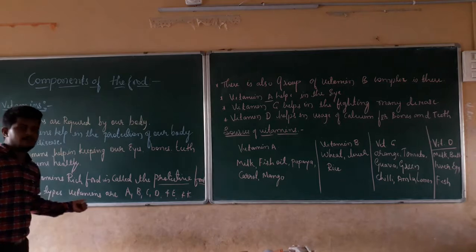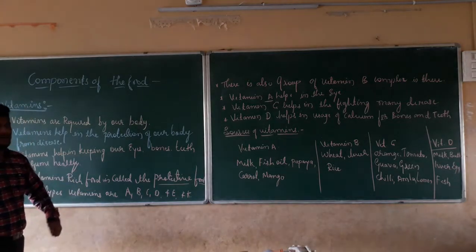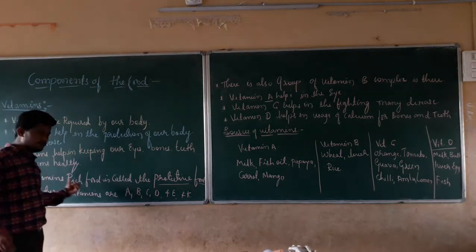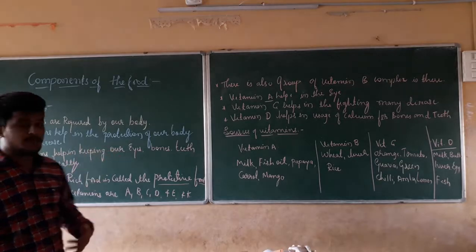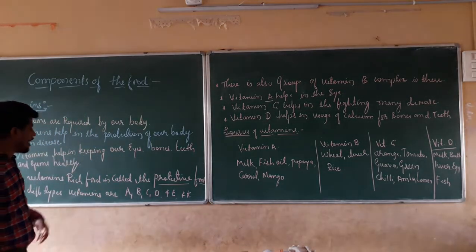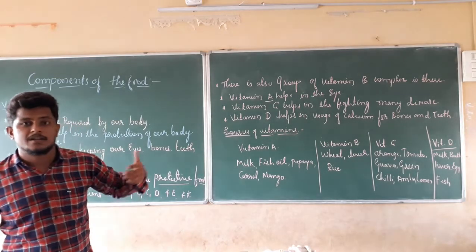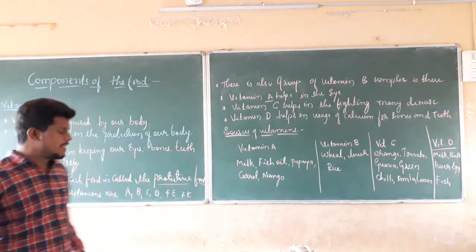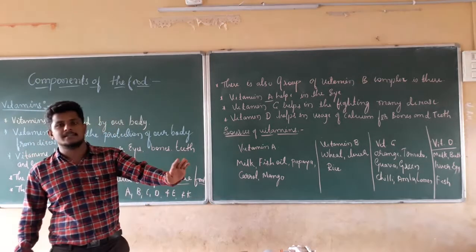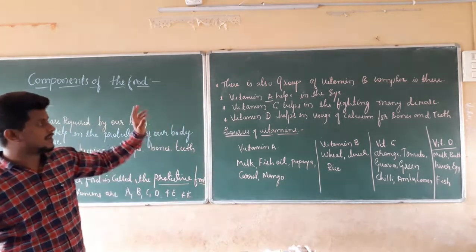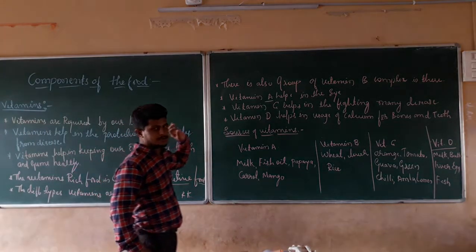What are vitamins? Why are they required for the protection of our body? Why are they useful for the eyes, bones, teeth, and gums? Because of vitamins, all those things become healthy. Why are vitamins called protective food? Because they protect us from diseases. How many vitamins are there? A, B, C, D, E, and K. These are the six groups. Apart from that, there is another group of vitamins, that is vitamin B complex.